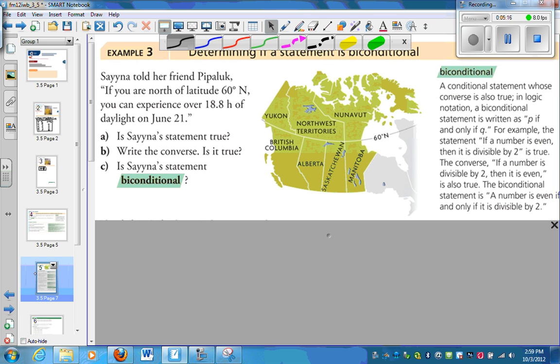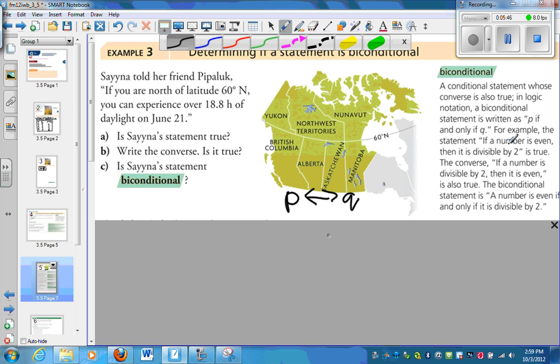Now we're going to look at something called biconditional. Biconditional means that a statement and its converse are true. In logical notation, a biconditional is written as P if and only if Q. And the way we write that too is, instead of just P to Q, there's an arrow on both sides. P if Q and Q if P. So regular and converse. Okay, here's an example.